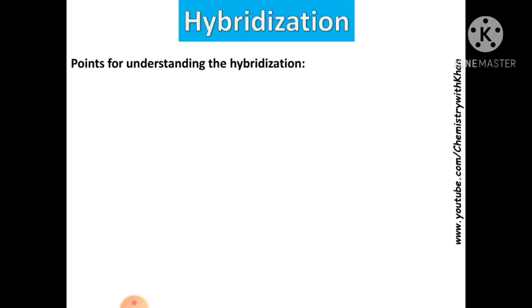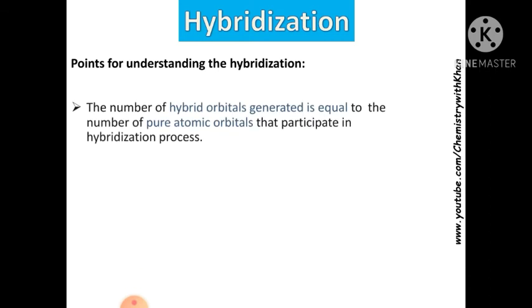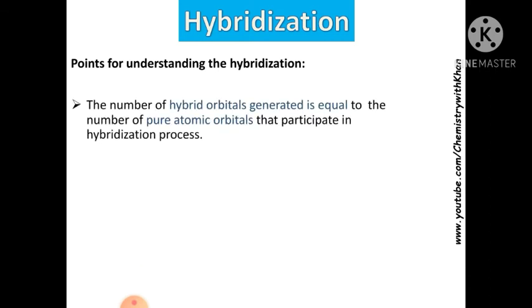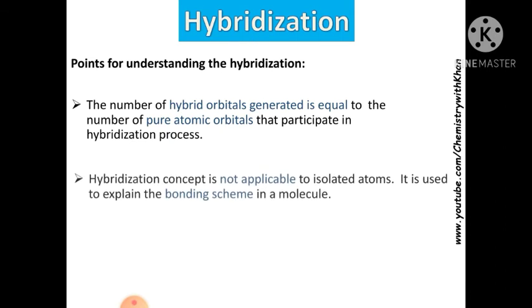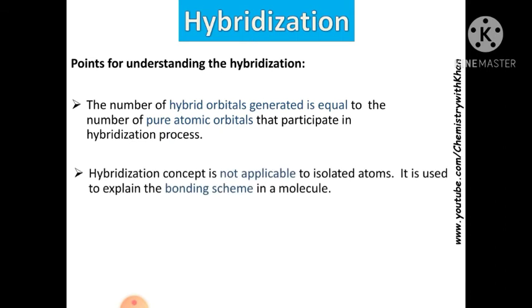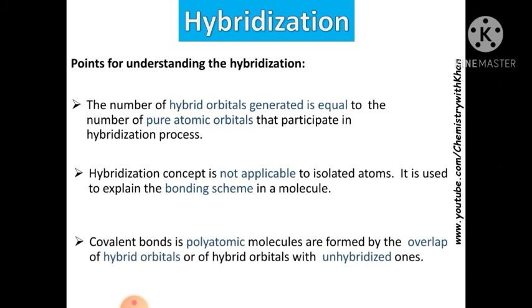Points for understanding hybridization. The number of hybrid orbitals generated is equal to the number of pure atomic orbitals participating in the hybridization process. It means that if 3 orbitals participate in hybridization, there will be the formation of 3 new orbitals. The hybridization concept is not applicable to isolated atoms. It is used to explain the bonding scheme in a molecule. Covalent bonds in a polyatomic molecule are formed by the overlap of a hybrid orbital with another hybrid orbital or with an unhybridized one.